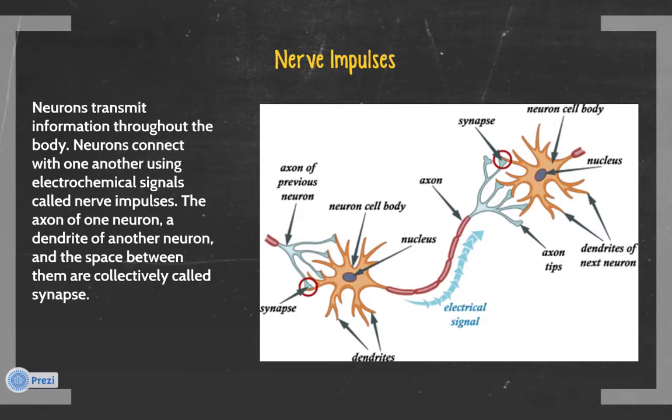The job of neurons is to transmit information. A neuron communicates with other neurons and organs using electrochemical signals called nerve impulses. The axon of one neuron, the dendrite of another neuron, and the space between them are collectively called a synapse.